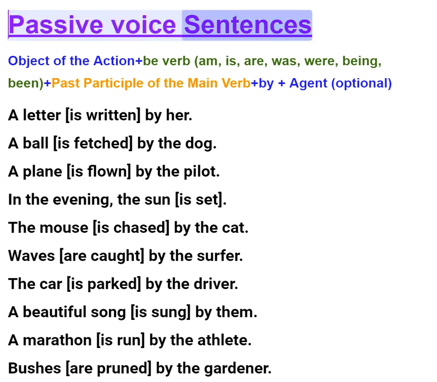Passive voice sentences. Object of the action plus be verb, am, is, are, was, were, being, been, plus past participle of the main verb plus by plus agent, optional. A letter is written by her. A ball is fetched by the dog. A plane is flown by the pilot.